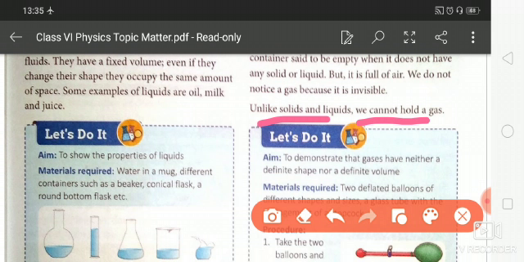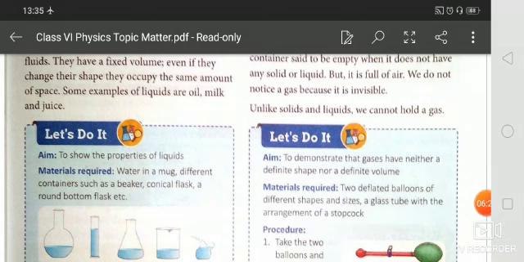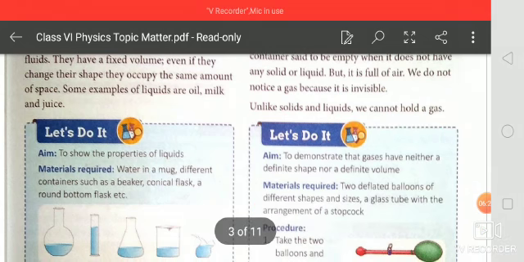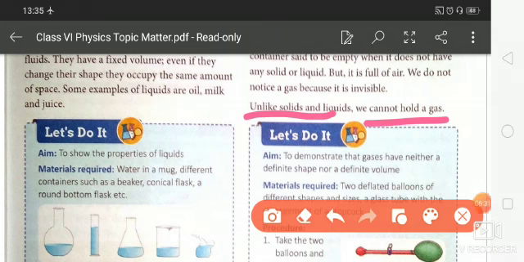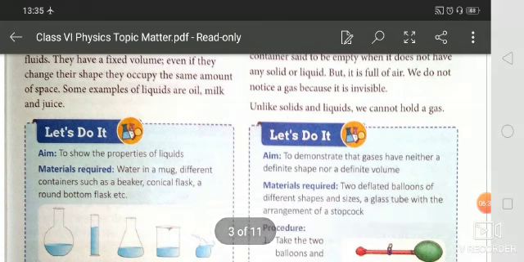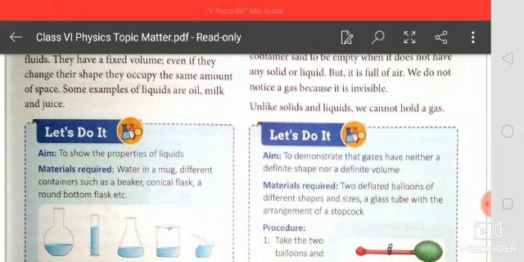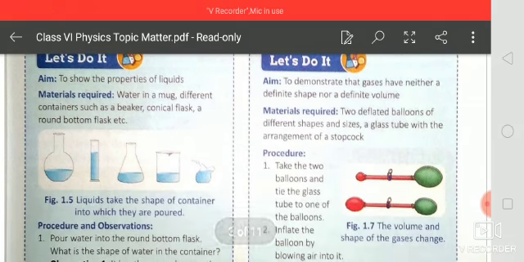That means solids and liquids we can hold, but we cannot hold a gas, because there is maximum interparticle space.